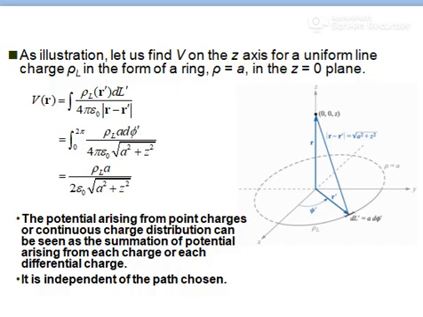So we see an illustration, so let us find V on the Z axis for uniform line charge rho L in the form of a ring, that is rho is equal to a and in Z is equal to 0 plane, right? So this is one of the illustrations for uniform line charge. That is what we see, we evaluate potential due to line charge.